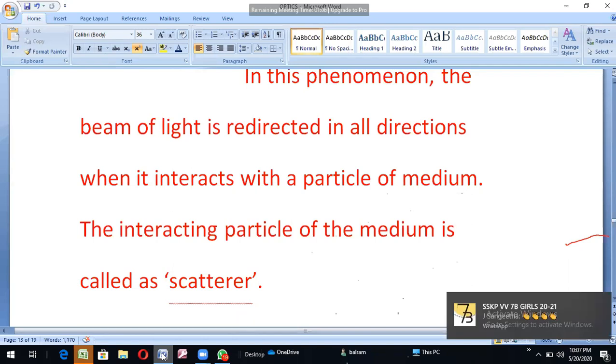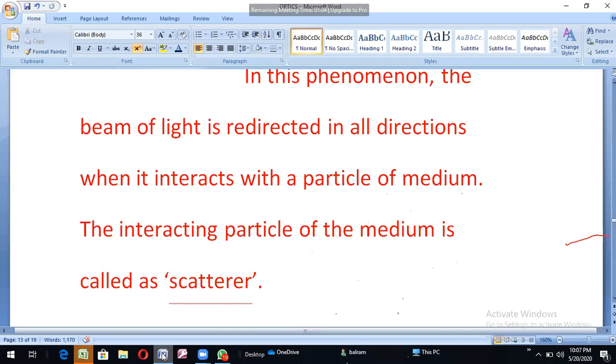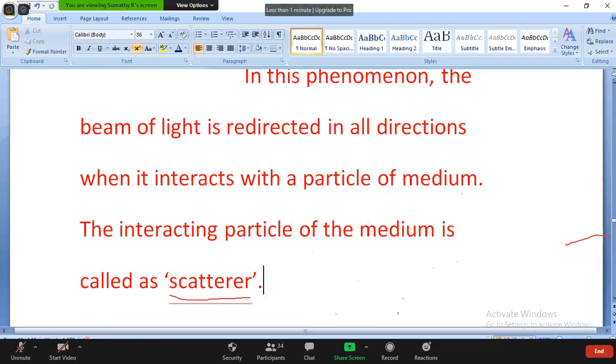So the sun rays are redirected in all directions when they interact with the particles of the medium. What are the particles of the medium? Atoms, molecules, dust particles, and moisture. These are all particles of the medium. The interacting particle or medium is called the scatterer.